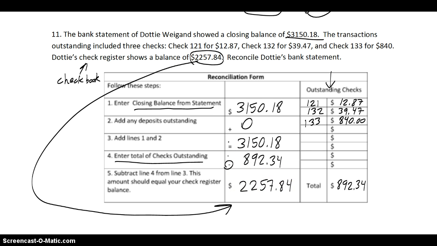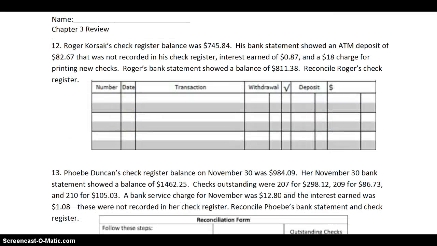$22.57.84. And I'd like to point out, it says this amount should equal your check register balance. Well, like I said earlier, as long as these 2 are equal, you are good, and they are equal, so we have done everything correct. If they don't equal, that means you have made some sort of mistake somewhere, so be careful.